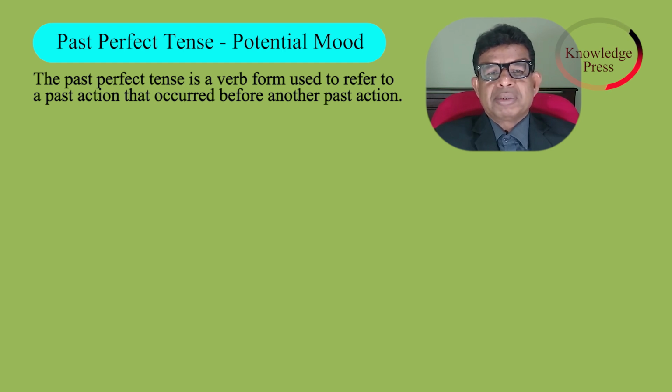Past perfect tense, potential mood. The past perfect tense is a verb form used to refer to a past action that occurred before another past action. Now see how to make sentences.